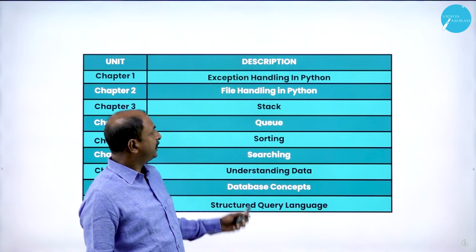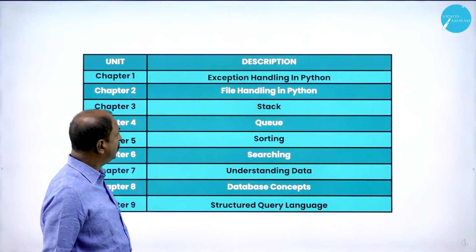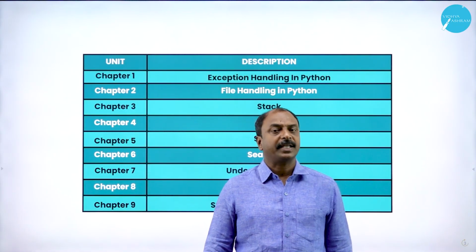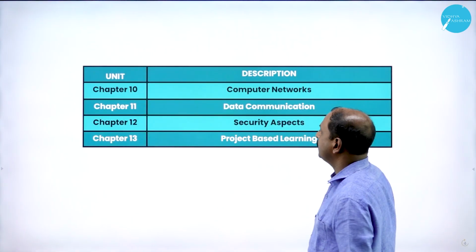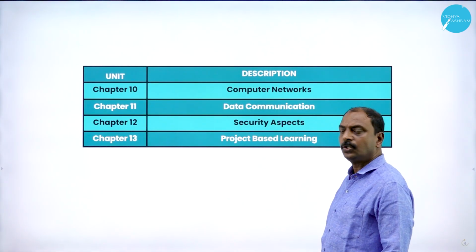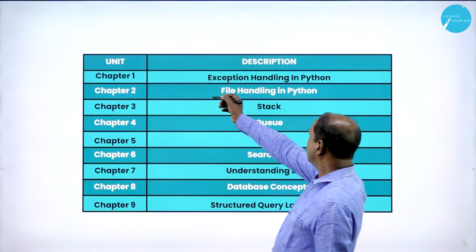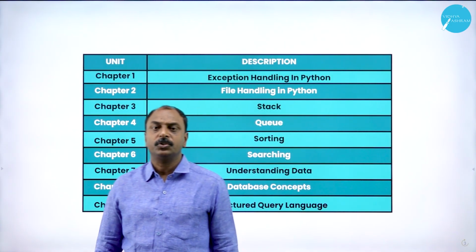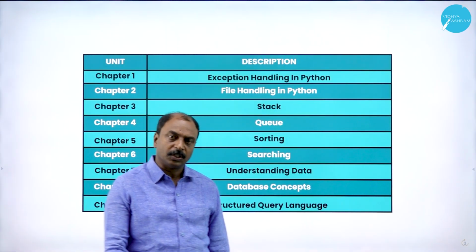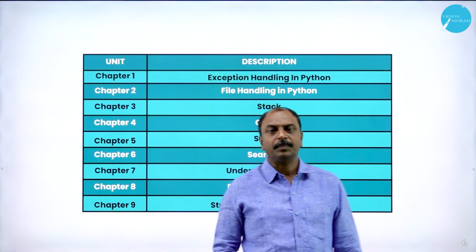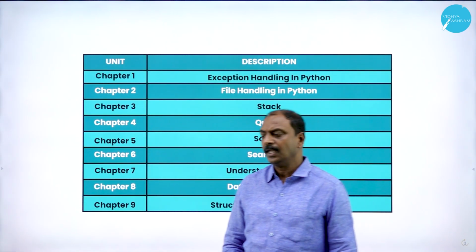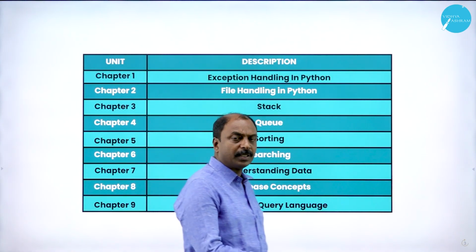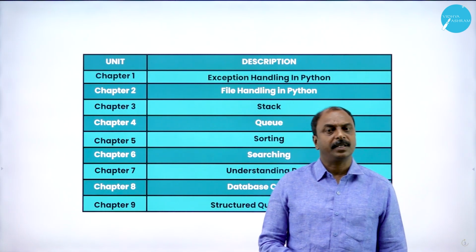So in this session, I am going to talk about the different chapters in the syllabus for theory as well as the practicals. So there are 13 chapters in the syllabus. Chapter number 1, that is exception handling in Python. They have introduced the new Python language from last year. You have learned the basics of Python in first PUC, and in second PUC we are going to learn a few more additional commands of the Python language.